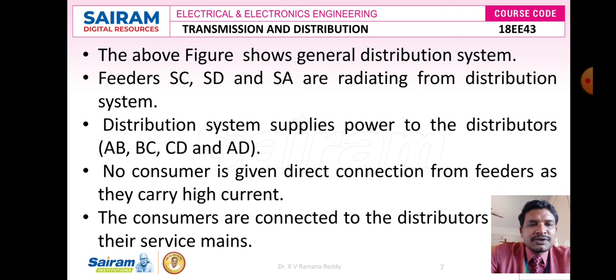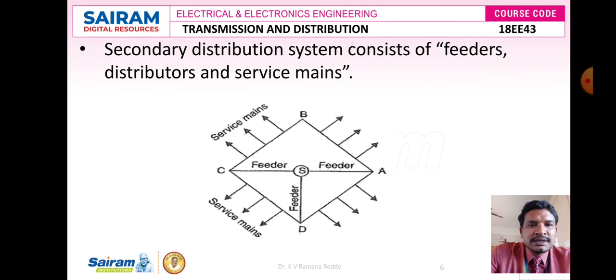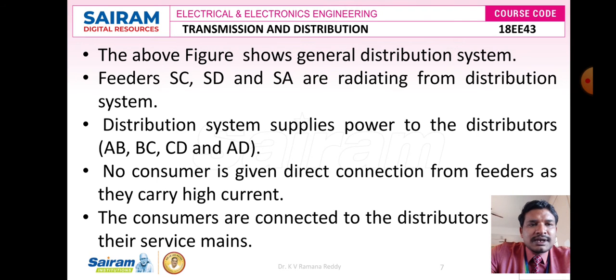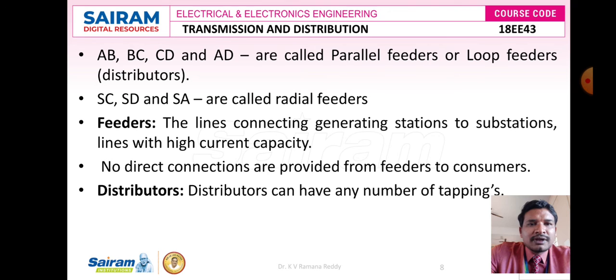There is no consumer given a direct connection to their home from the feeder, as it carries high current, and the consumers are connected to the distributors via service mains. Here AB, BC, CD and DA are the service mains, also called distributors, and SC, SD, SA are called feeders. AB, BC, CD and DA are also called parallel feeders, and combined together we can call them loop feeders or distributors. But the network like SC, SD and SA are called radial feeders.